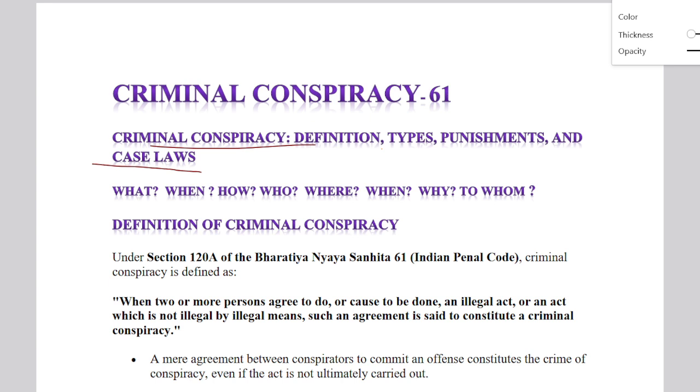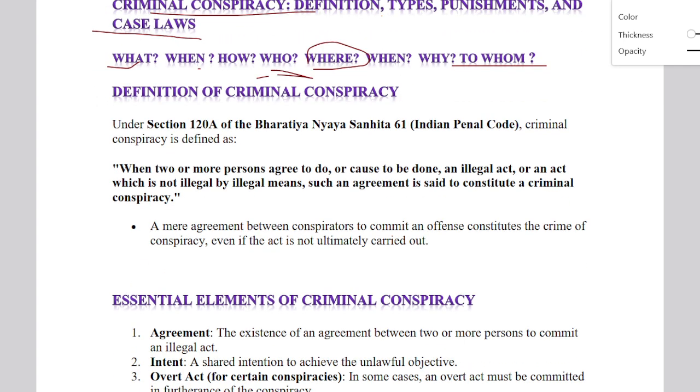Before getting into any topic that you are preparing, you should have your own set of questions. What is this all about, when, how, who it is related to, where it has happened, why, and to whom. You should have a set of questions and try to answer all of them, so it is very easy for you to remember all the content in one stretch.